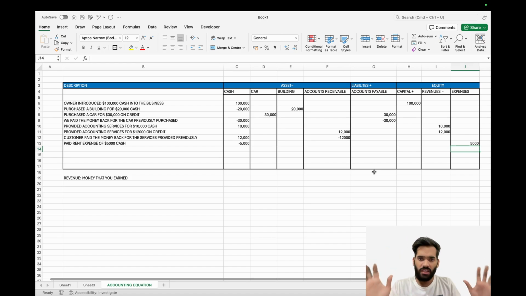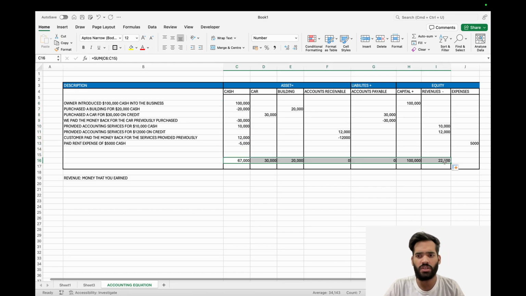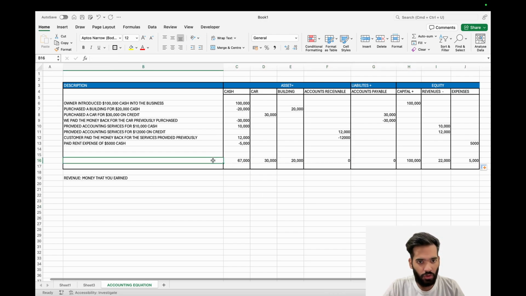So these are all the basic transactions I always like to make sure that students understand. And now I'm going to show you something. Let's do the total of each account to show you that the accounting equation will balance. If it doesn't balance, that means we have made a mistake, of course, because it's not possible for the accounting equation to not balance. Okay, so these are the totals I've done here.